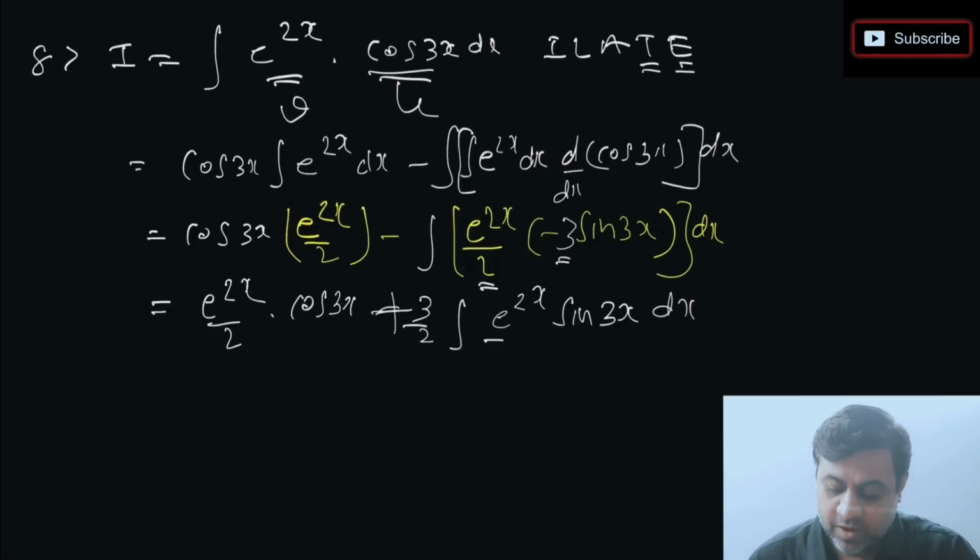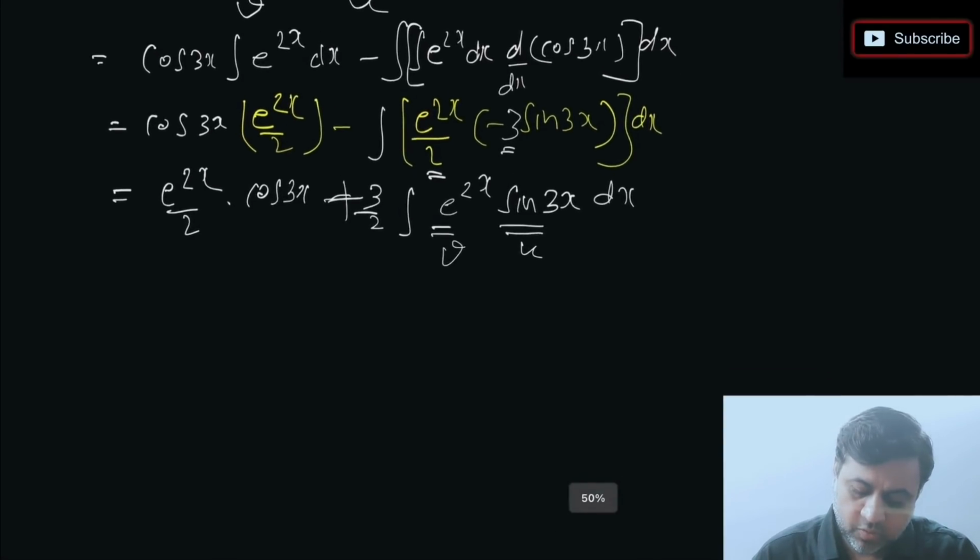So we have to now again apply the u into v rule on e power 2x sin 3x. Trigo and exponential together. Trigo is u, exponential is v. Apply the formula again. By parts वाला formula फिर से apply करना है. So observe how we do it.